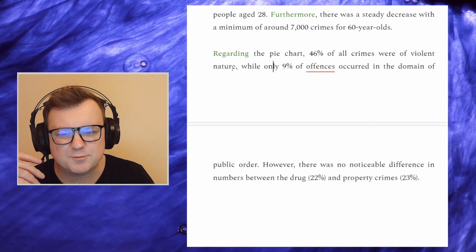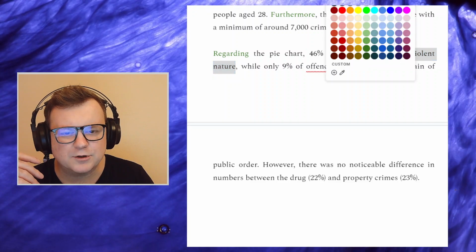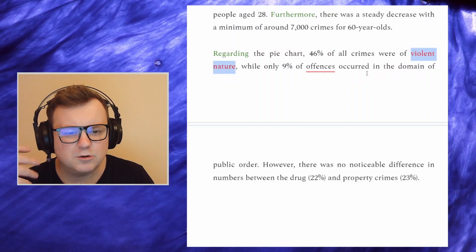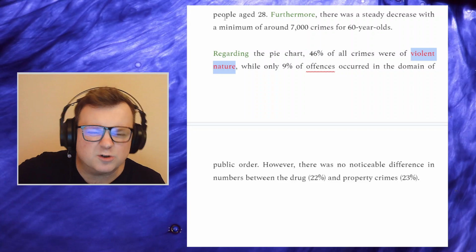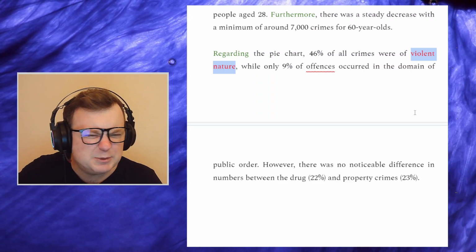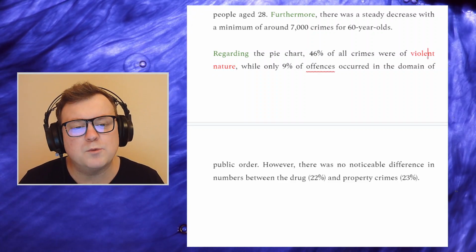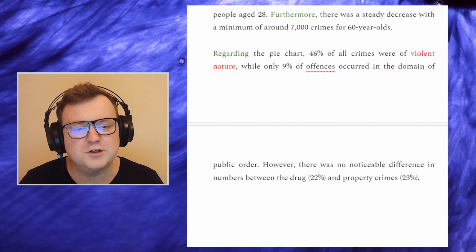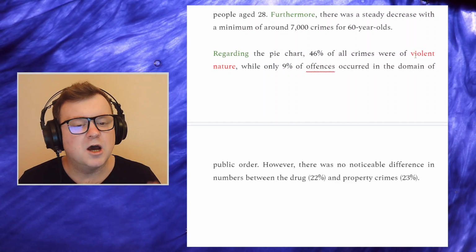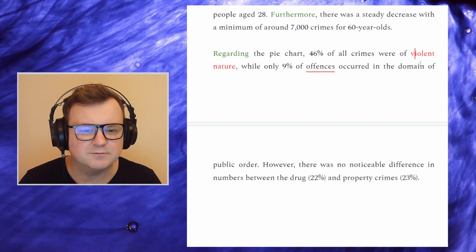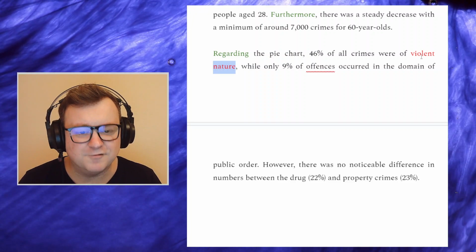So it's strange, isn't it? Because you probably learn that nature is an uncountable noun, and we shouldn't use a or an with uncountable nouns. But there is this little strange rule in English called the re-evaluation of uncountable nouns, something like that. Basically, it means that with some uncountable nouns, when we put an adjective before it, we often use a. So, for example, knowledge, we don't say a knowledge, but a working knowledge of something. Nature, we generally don't use a nature, but a violent nature.